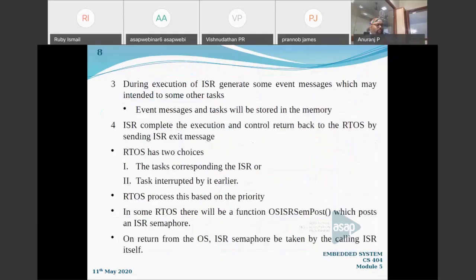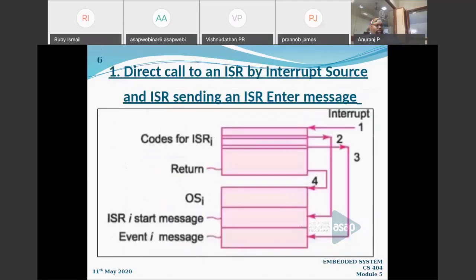And the fourth step is that the ISR completes the interrupt service routine execution, and then the control is returned back to the RTOS. How will it be returned to the RTOS? By sending an ISR exit message. Now the control is given back. You can see in the fourth one, there is a return label and an arrow labeled 4 going to the operating system. So these are the basic 4 steps you can see.